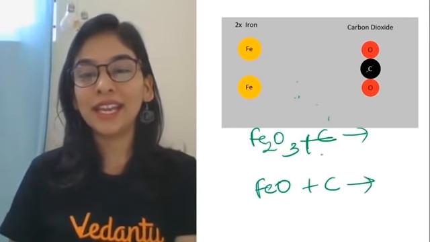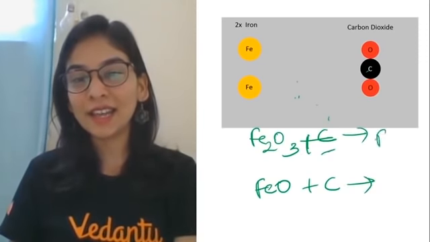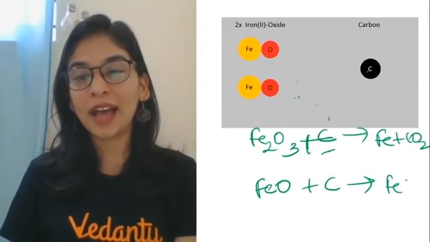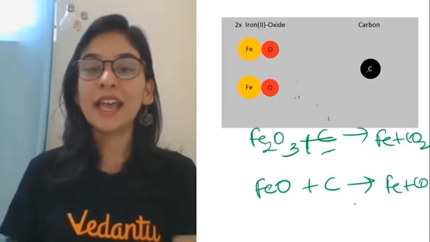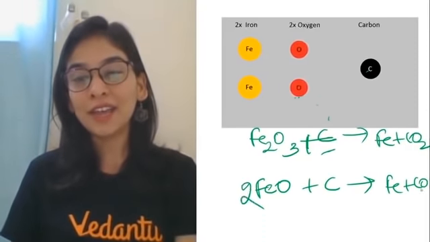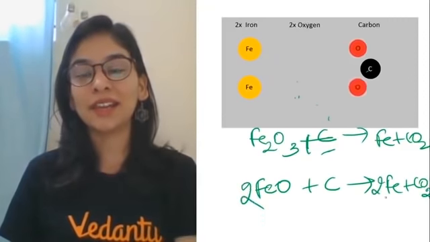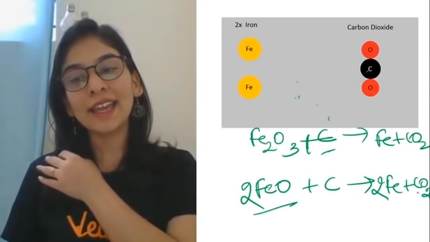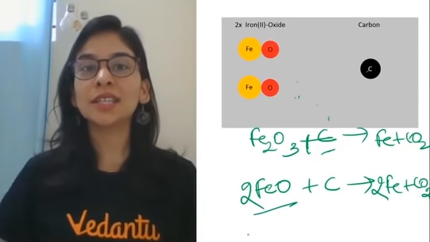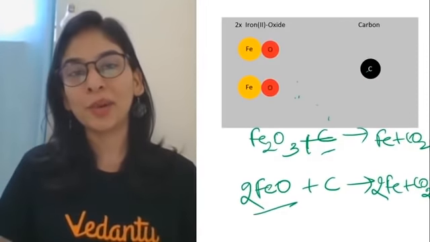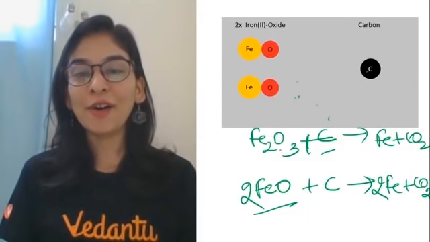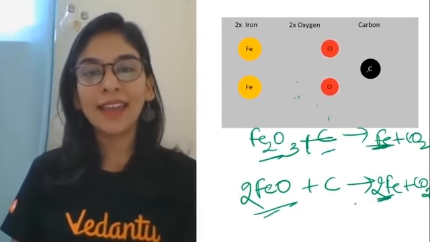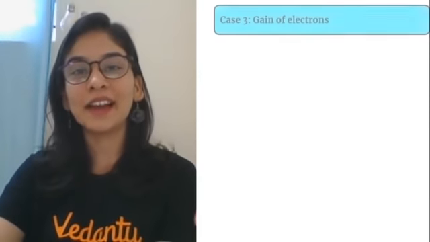Carbon is a very good agent. Carbon takes oxygen again. Iron with carbon dioxide. Here iron with carbon monoxide. अगर दो iron oxide है तो carbon dioxide बनेगा. ठीक है? एक आयरन ऑक्साइड तो CO बनेगा. 2 आयरन ऑक्साइड तो एक कार्बन के पास 2 ऑक्सीजन है तो कार्बन डाइऑक्साइड is a better product to get. तो क्या हो रहा है स्टूडेंट्स? Definitely loss of oxygen, and loss of oxygen is reduction.